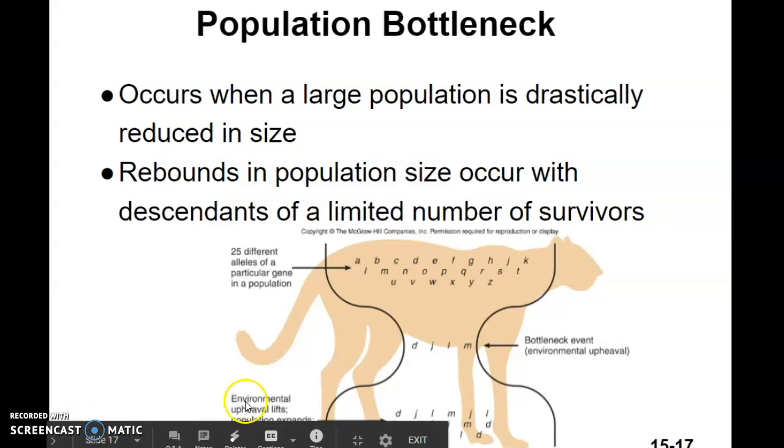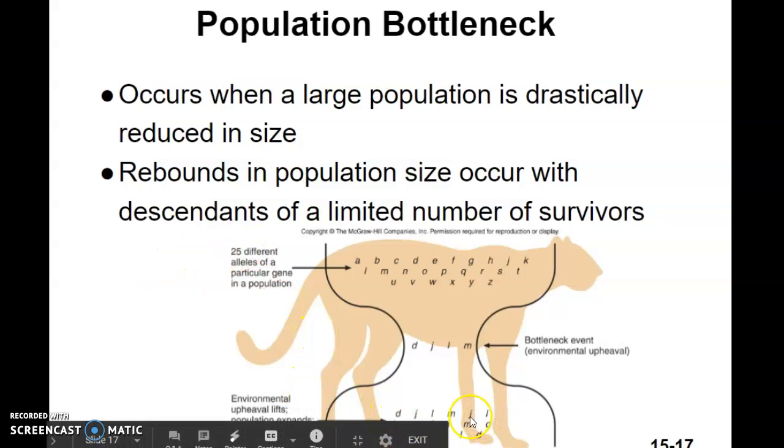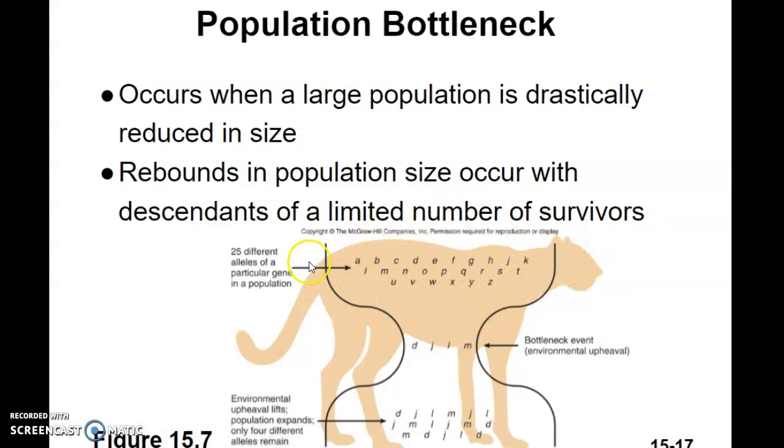Another population bottleneck, here we see the cheetahs. That's why we always move cheetahs around. There are a lot of breeding programs for these. Basically, there was huge genetic diversity. Keep in mind, cheetahs originated in the Americas and moved to Africa. So they went across the land bridge the other way.